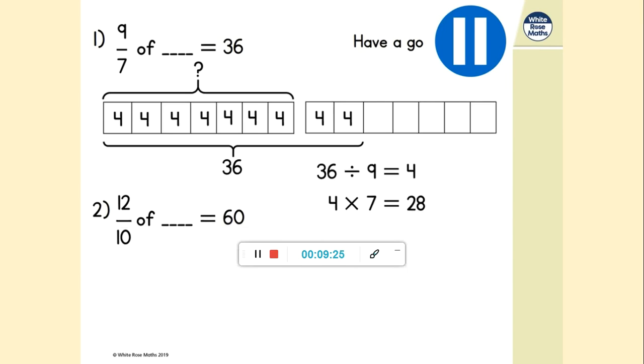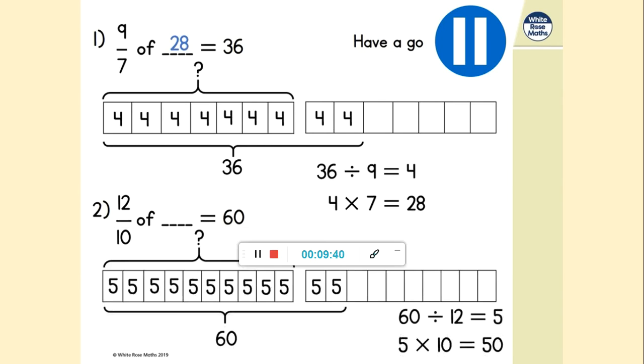So number 1, we can see we've got 36 divided by 9 because the 36 is 9 of the 7ths, so 36 divided by 9 is 4. Then to find one whole, we need to multiply that 1/7, that 4, by 7, which is 28.